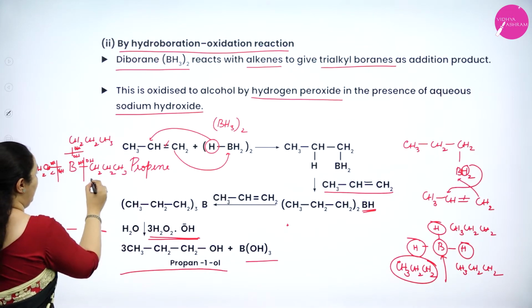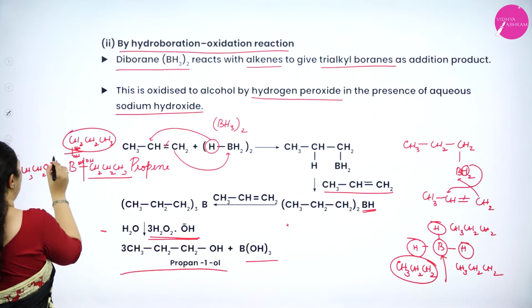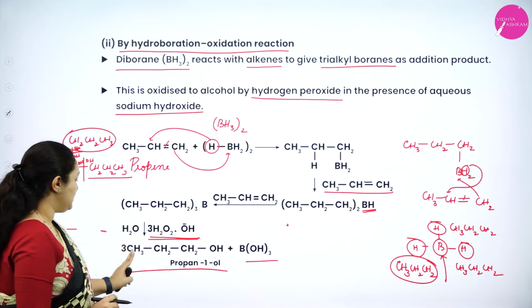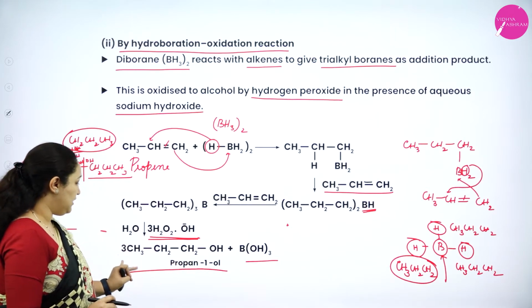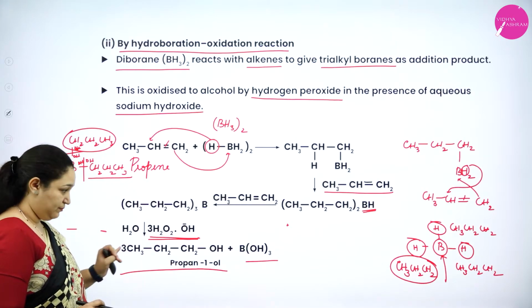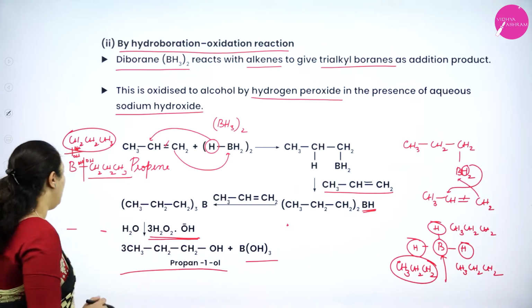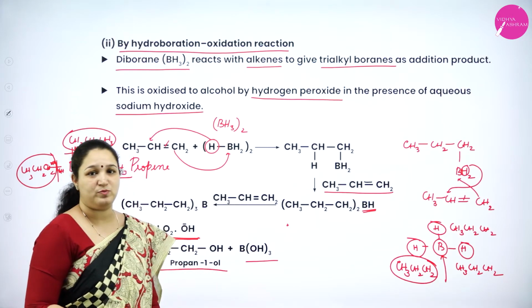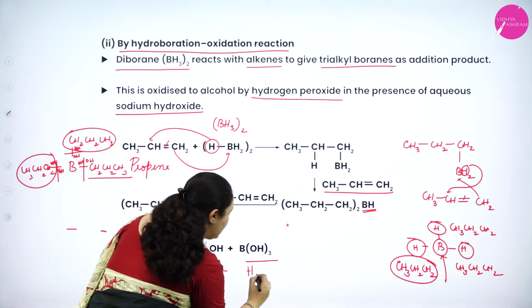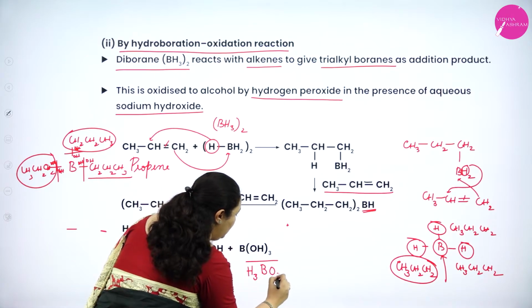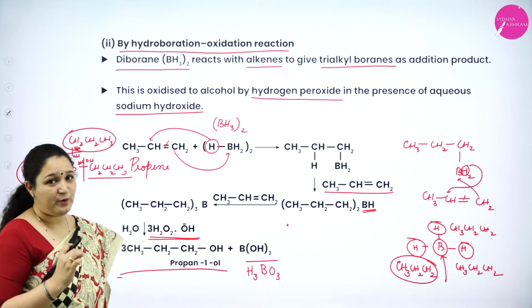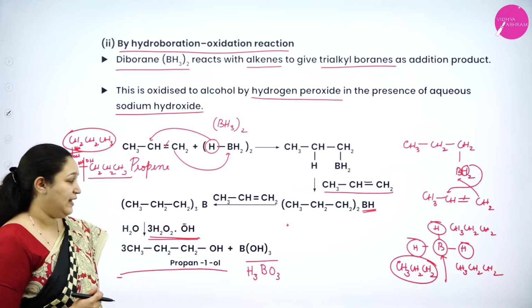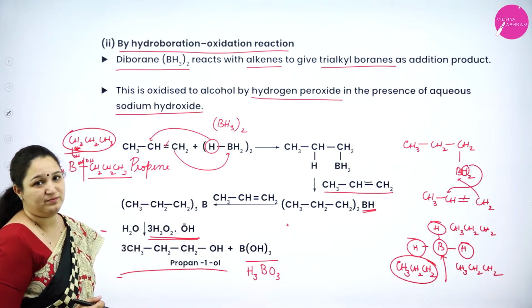So I'll get 3 molecules of CH3, CH2, CH2OH, and then 1 molecule of boron with 3 OH groups, or I can also write it as H3BO3. So I hope you have understood how hydroboration oxidation reaction will happen to give alcohol.